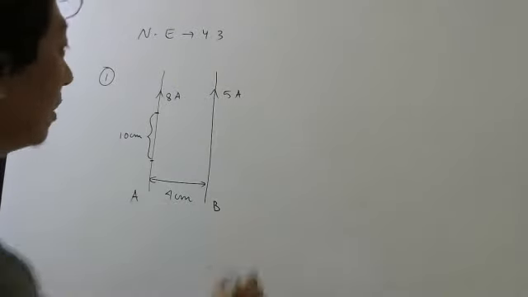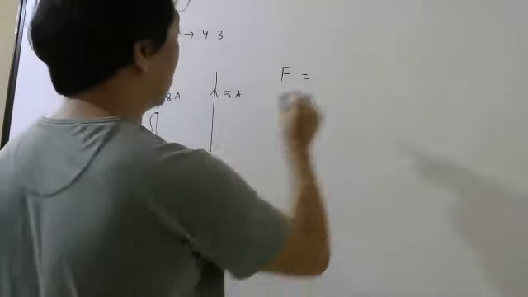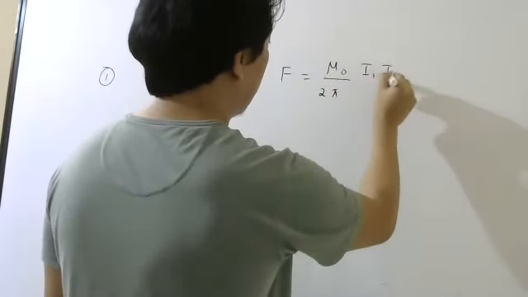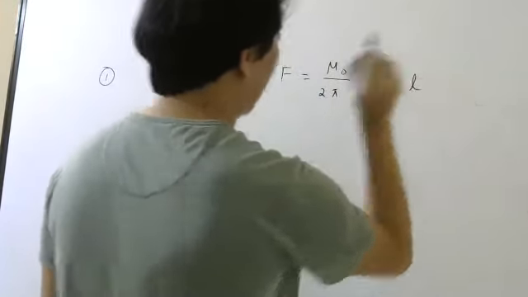Already we know the standard formula. Force equals mu naught by 2 pi, I1 I2 by R, into L.